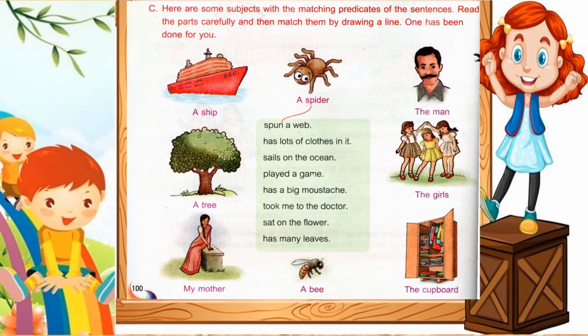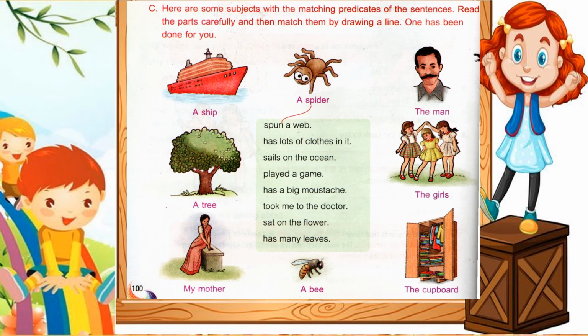Now let us all see. Here are some subjects with the matching predicates of these sentences. Read the parts carefully and then match them by drawing a line. One has been done for you. Spun a web. Children, who spun a web? A spider spun a web. Has lots of clothes in it. Can you find any picture which has lots of clothes in it?